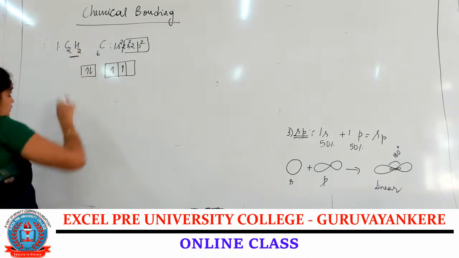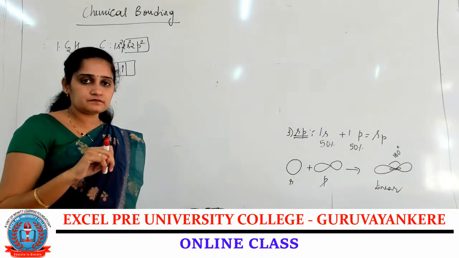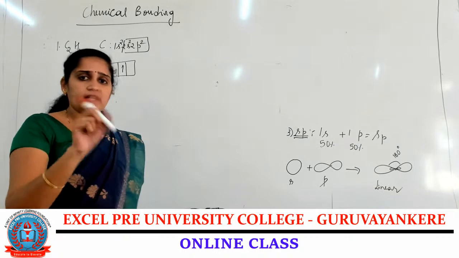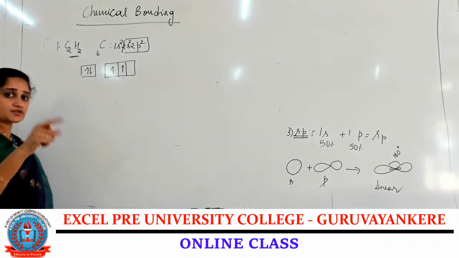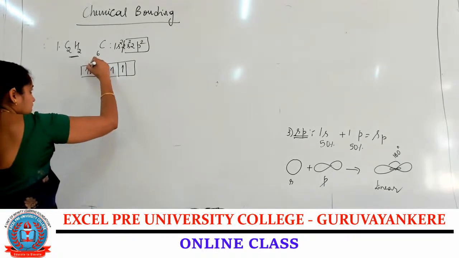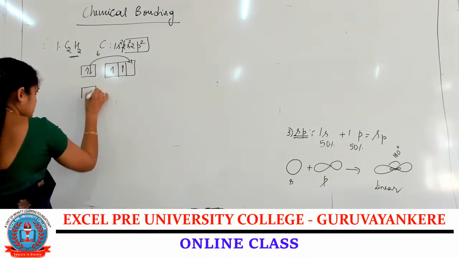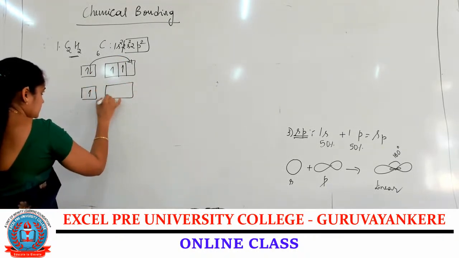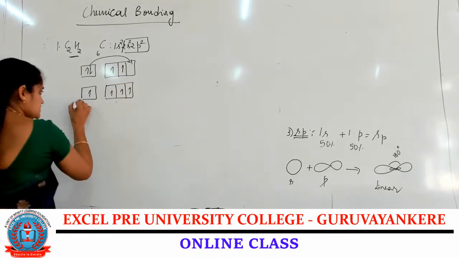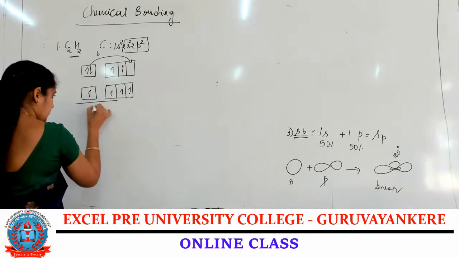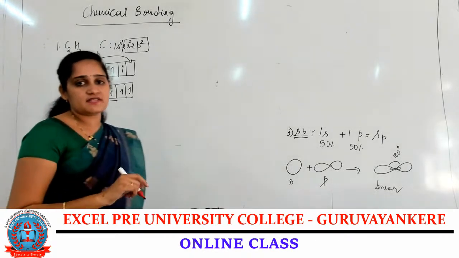During the formation of C2H2, only 2 hydrogen atoms are there. One carbon atom, one hydrogen atom, another carbon atom, another hydrogen atom. But valency of the carbon is 4, so the excitation of the electron takes place from the s orbital into the p orbital. So during the excitation, 1, 2, 3 electrons. And these excited electrons undergo hybridization. This hybridization depends upon how many sigma bonds are present.